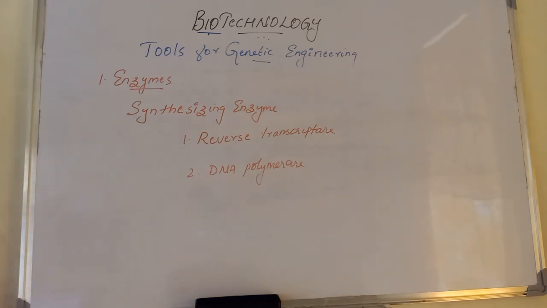Then finally, we already discussed the joining enzyme, that is DNA ligase. So these are about the enzymes, and one more additional thing we want to discuss is the restriction enzyme EcoRI. We want to discuss something more about EcoRI, which we will discuss in our next class. Then we will move to the other tool, that is vectors. First we will discuss EcoRI in our next class, and we will move to the vectors.